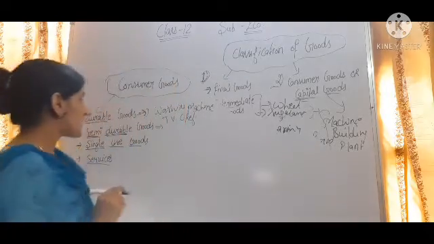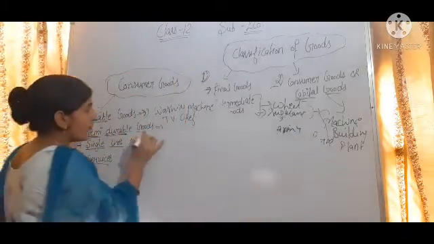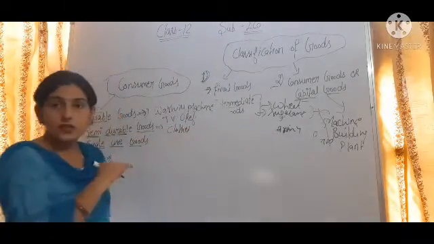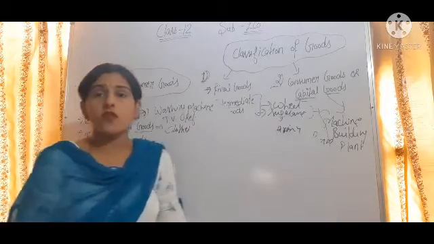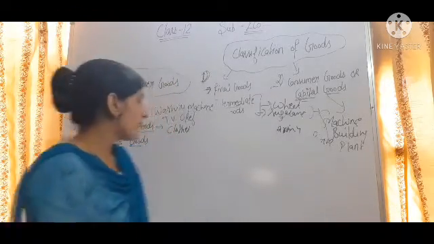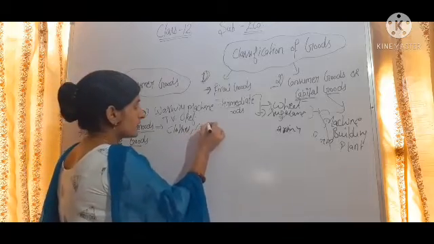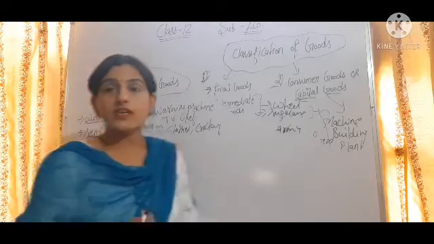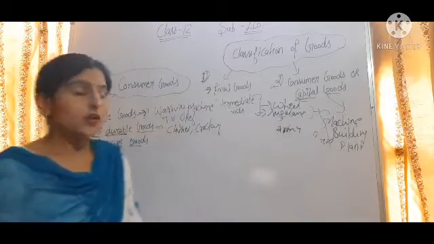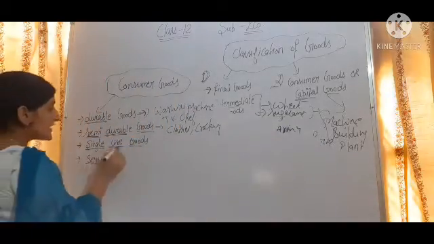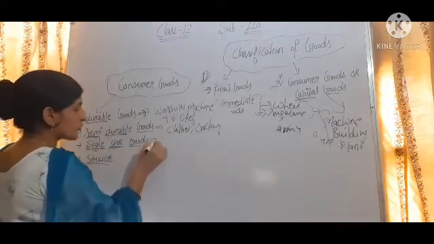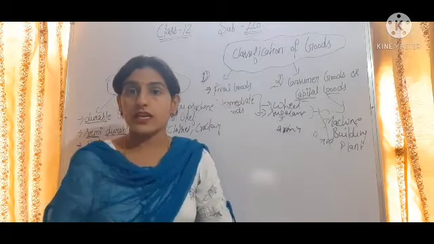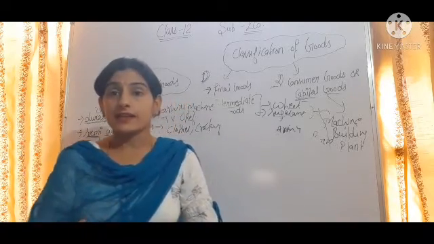For example, you can take clothes, shoes, crockery, furniture. These are used for 1 year or 2 years. Then we have single-use goods. Single-use goods are goods which are used in a single act, like milk, bread, butter.